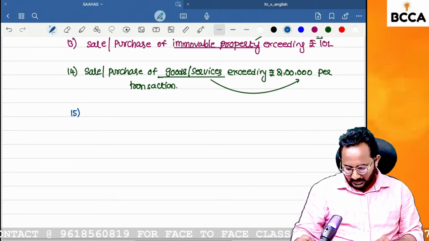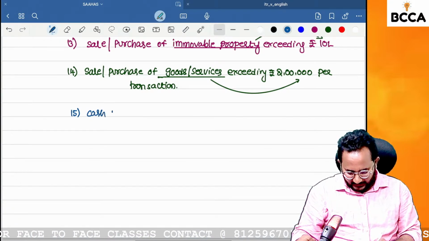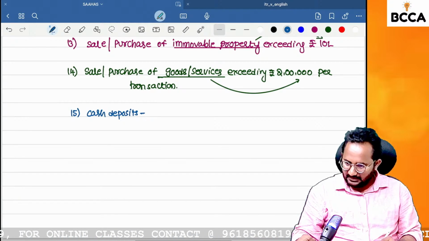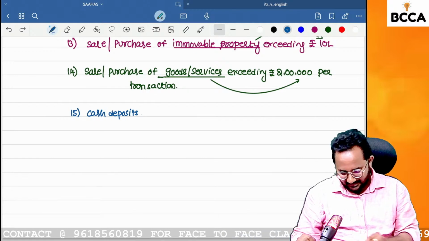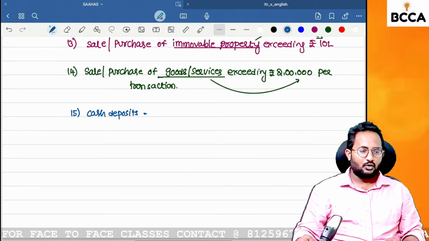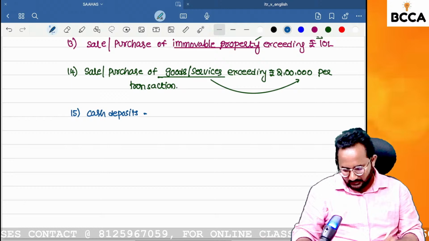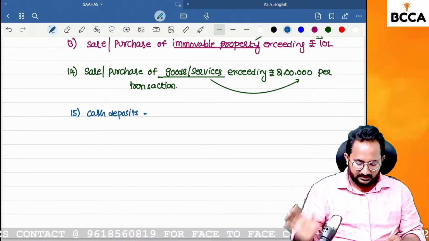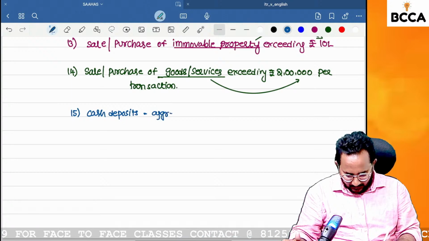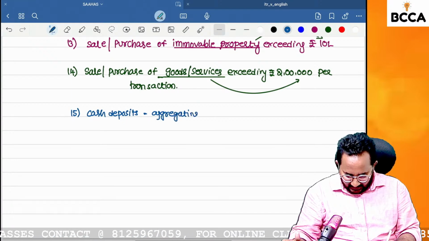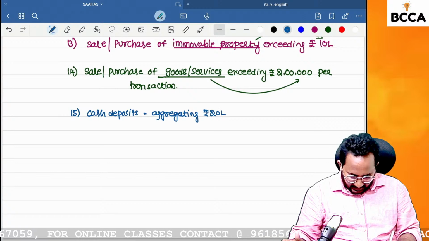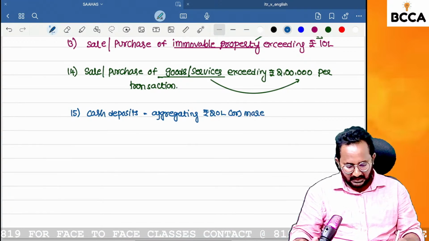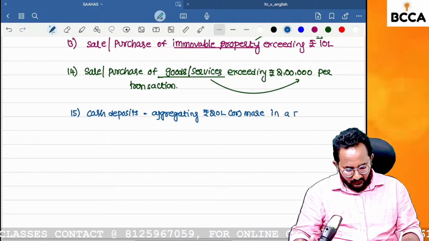Shall we start the 15th one, ma'am? Yes. Cash deposits. That means I want to deposit some amount in my bank accounts. If I am depositing a single time, that is one case. If I am depositing multiple times, we do the aggregating. Cash deposit aggregating rupees 20 lakhs or more in a financial year